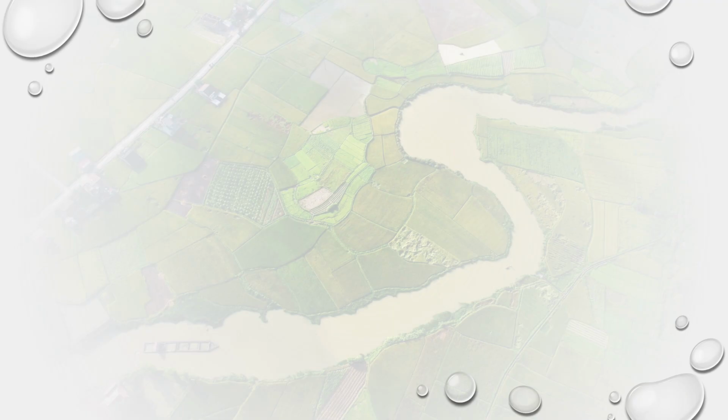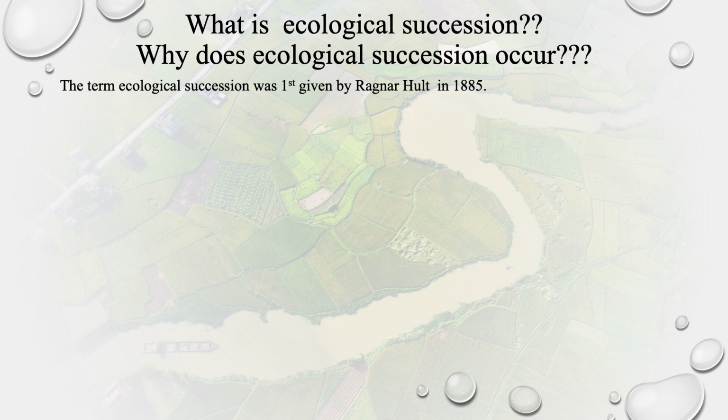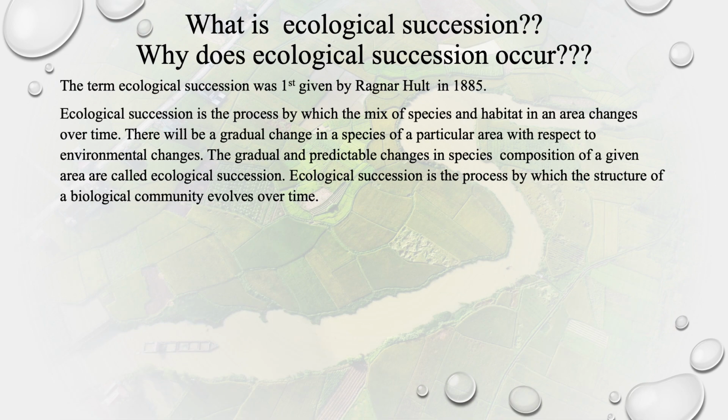Now let us get into the topic. What is ecological succession? Why does succession occur? First, let's see who coined the term succession. The term ecological succession was first given by Ragnar Hult in 1885, and different people have variously defined ecological succession.